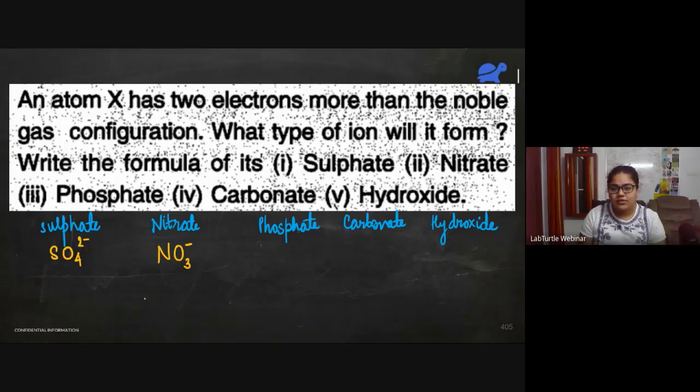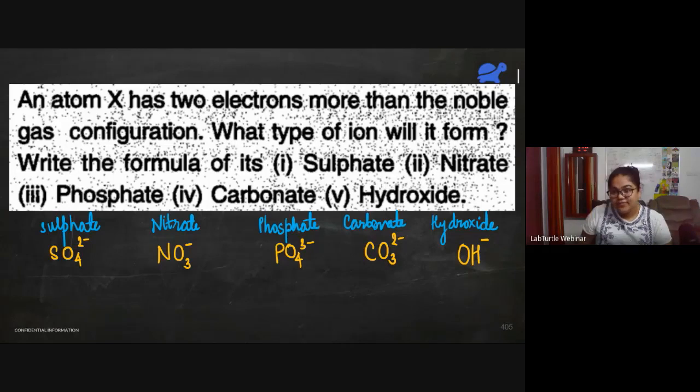I have sent it even to Dhruv and Vedant and Krish. So I'll send it to you, Omkar. You can just learn all of these, or you might know them because you must have been taught this in 7th, if I'm not wrong. Phosphate is PO4 3 minus. Carbonate is CO3 2 minus. Hydroxide is OH minus.